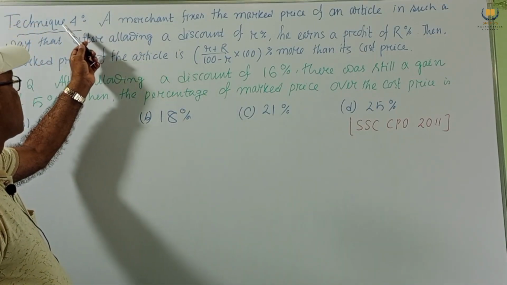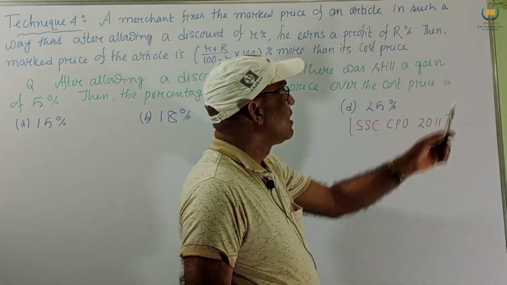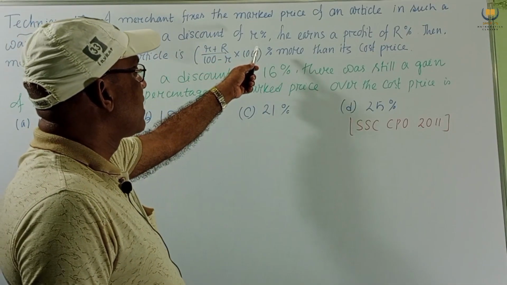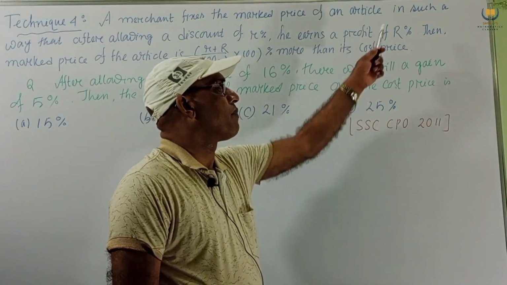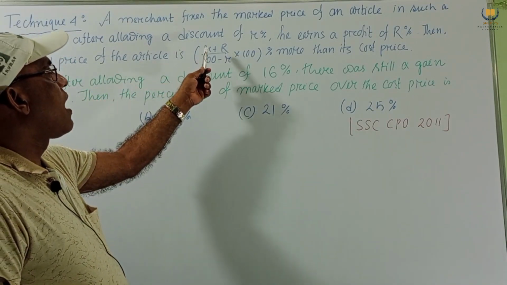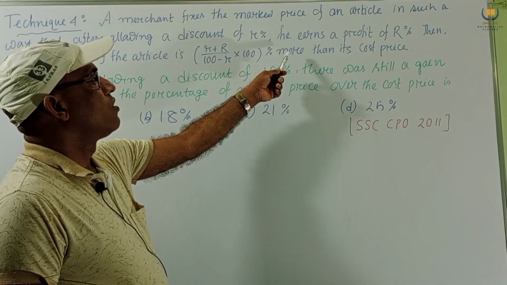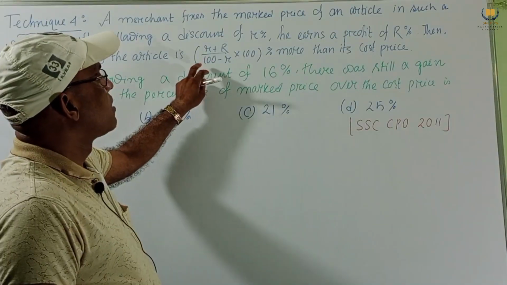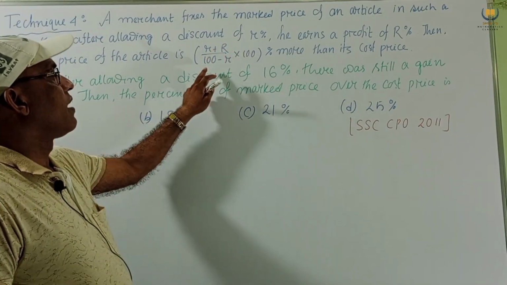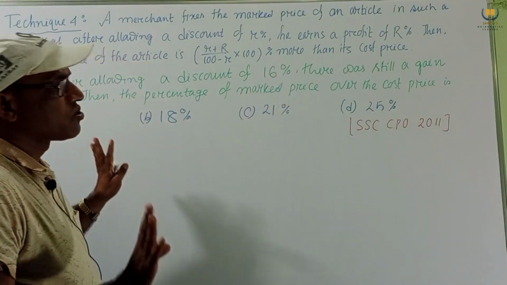Technique number 4: a merchant fixes the mark price of an article in such a way that after allowing a discount of r%, he earns a profit of R%. Then the mark price of the article is (r + R) / (100 - r) × 100% more than its cost price. So this is our formula.